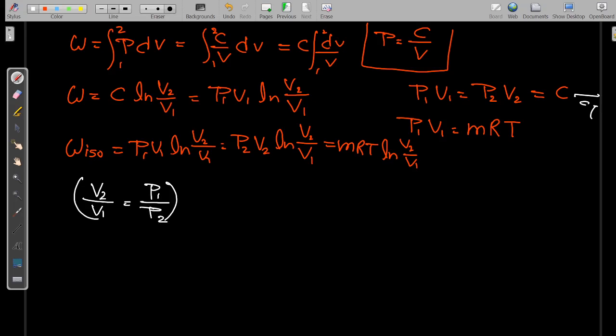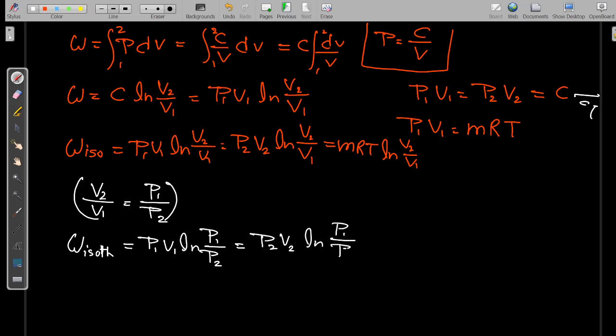So putting this in place of V2 by V1 in all the equations, the isothermal work is equal to P1 V1 ln P1 by P2, which is equal to P2 V2 ln P1 by P2, or equal to mRT ln P1 by P2. So you can use any form as per the properties given in the particular case.